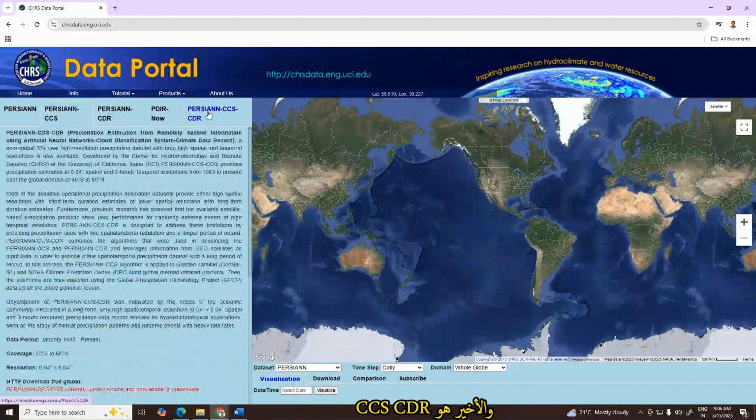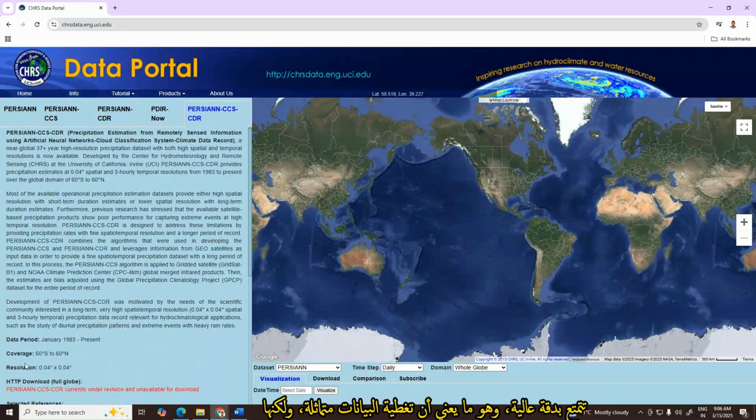And the last one is PERSIANN-CCS-CDR, and it is a combination of the PERSIANN-CCS and PERSIANN-CDR, and is supposed to be the better version of all those products, but currently it is not available for download. I think it's under development right now because it has a high resolution, which is 0.04, and the data coverage is the same, but it starts from January 1983 to the present.